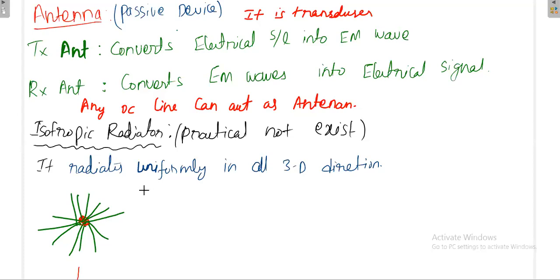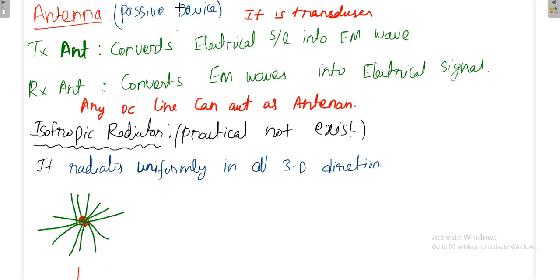Okay, so the practical antennas that we are using in day-to-day life, do they come under the isotropic category or non-isotropic? Non-isotropic, yes. Because practically isotropic does not exist. That means all practical antennas are non-isotropic, because a practical antenna will radiate energy only in a particular direction.